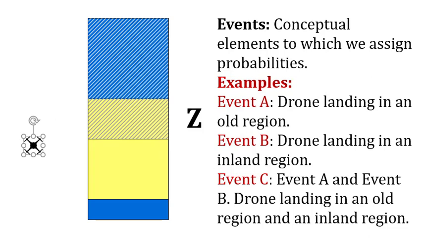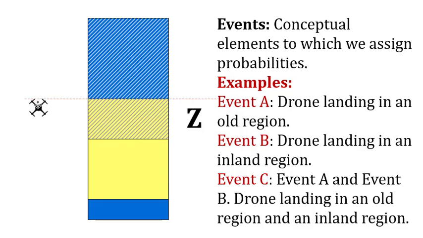So it has to land in an old region, which would be anywhere here, but because event B has to happen as well, it has to be an inland region, so it has to be here. So the probability of event C is much lower than the probability of A and the probability of B, because it's the probability that both of these events happen, not just one or the other.